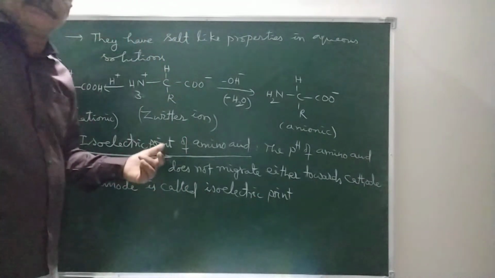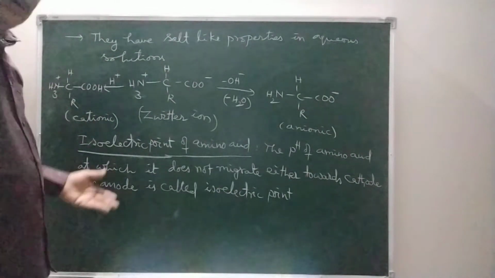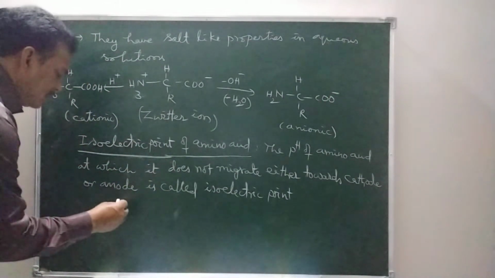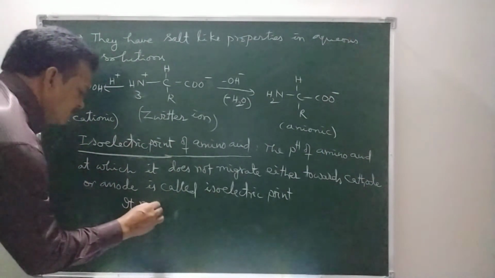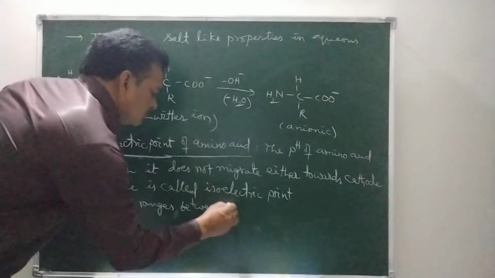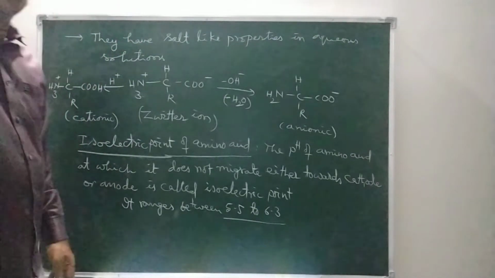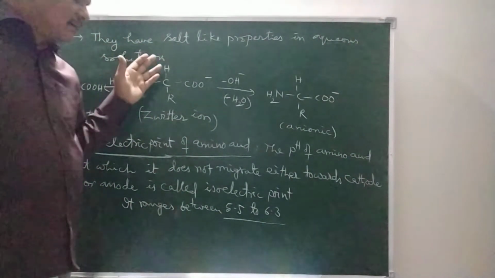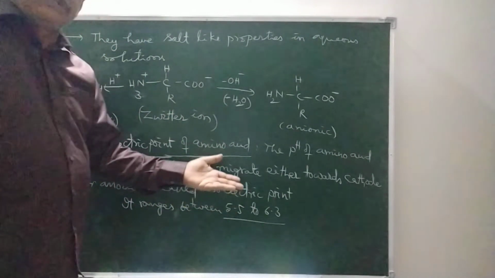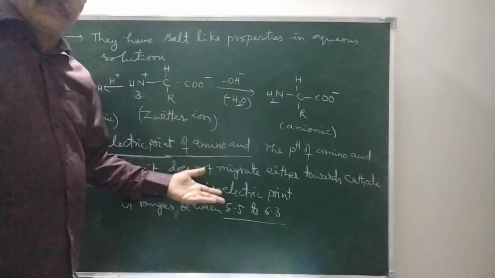Okay, this is an important concept in IIT or JEE. The amino acids which are useful in protein synthesis have isoelectric point ranging between 5.5 to 6.3. That means for say glycine, it is some 5.6. Alanine, it will be some 5.8, like that. For phenylalanine, it may be some 6, etc.